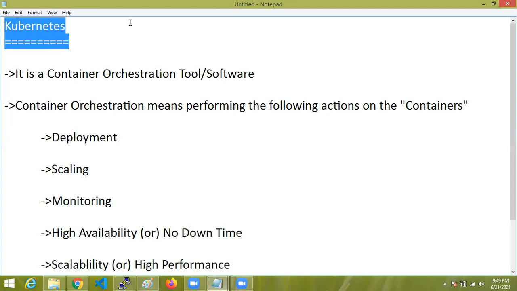But first, I'm introducing Kubernetes. Try to understand this, then you can easily work with Kubernetes. For Kubernetes, you have to give some inputs. Depending on the inputs we give, all these actions are going to be performed. That means, see.